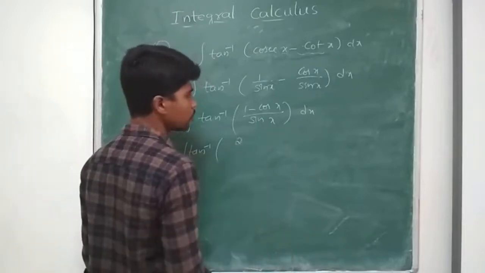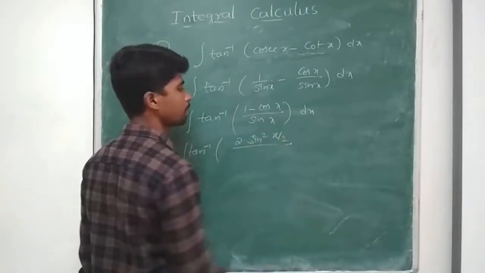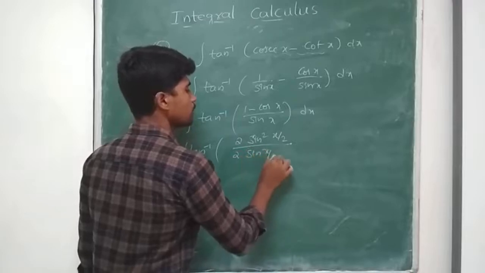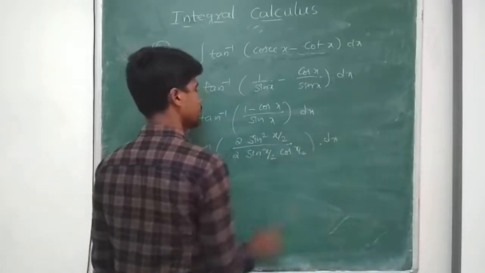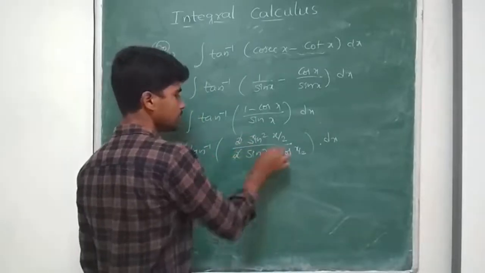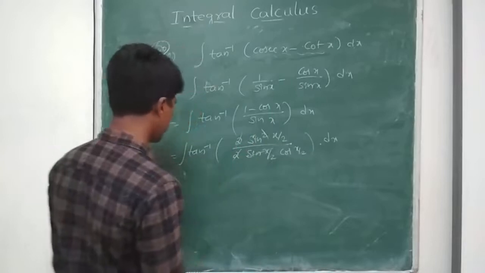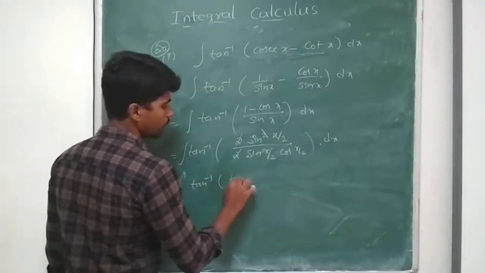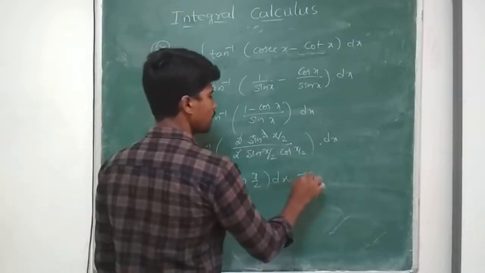So I get it as 2 sin square x by 2 by sin x in submultiple, 2 sin x by 2 into cos x by 2, dx. 2 and 2 get cancelled. Sin x by 2 by cos x by 2 is tan x by 2. So I get integral tan inverse of tan x by 2 dx.